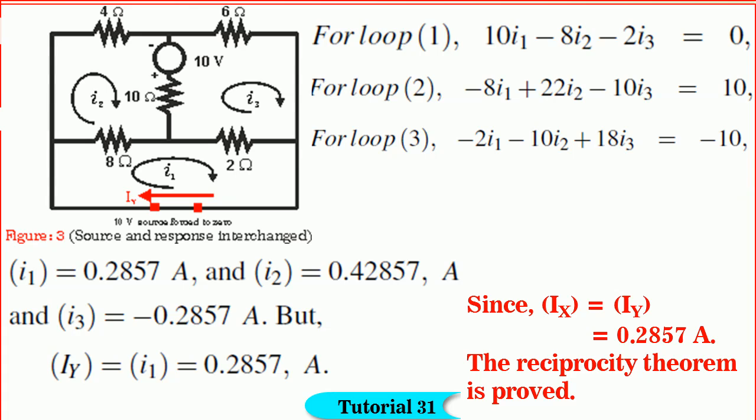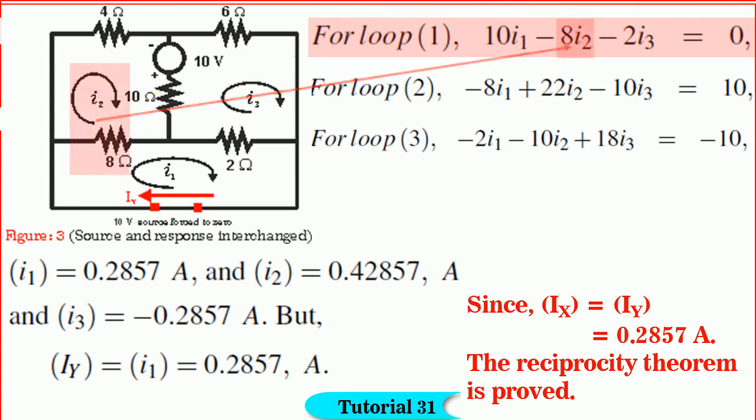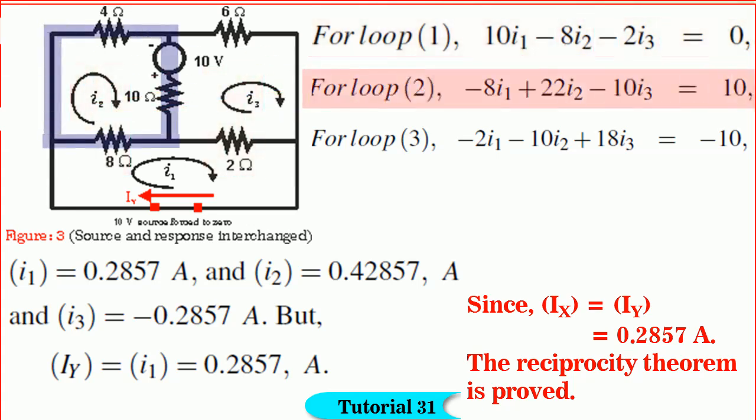These points are very important, friends. Hence, I suggest you pause the video for a moment, think and understand these aspects clearly. Next is routine, friends. 3 mesh currents I1, I2 and I3 are assumed as usual. By writing the Kirchhoff's voltage equation for loop 1, we get 10 I1 minus 8 I2 minus 2 I3 is equal to 0. Similarly, for loop 2, we get minus 8 I1 plus 22 I2 minus 10 I3 is equal